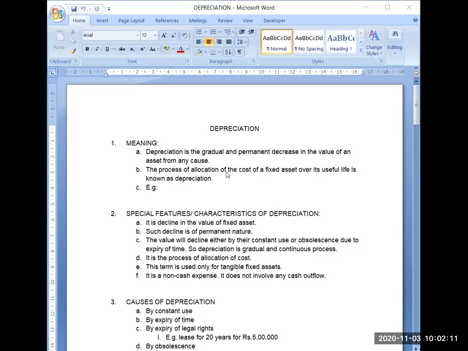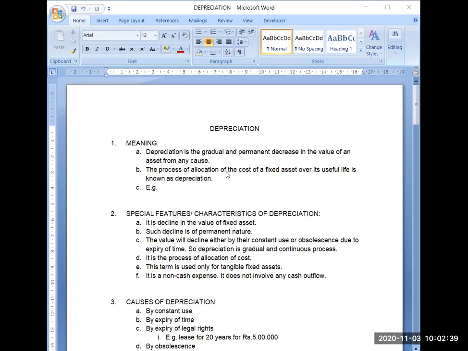It cannot happen that your furniture goes down by rupees 1000 and then some other day it will come up by some value. It will not happen. Once the value is decreased, it is decreased. The process of allocation of the cost of a fixed asset over its useful life is known as depreciation. So the cost, see how it is allocated over the life of the asset.